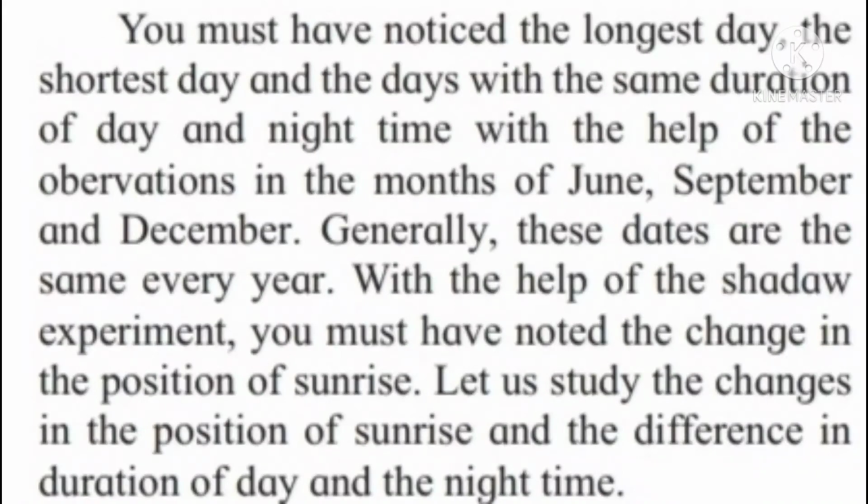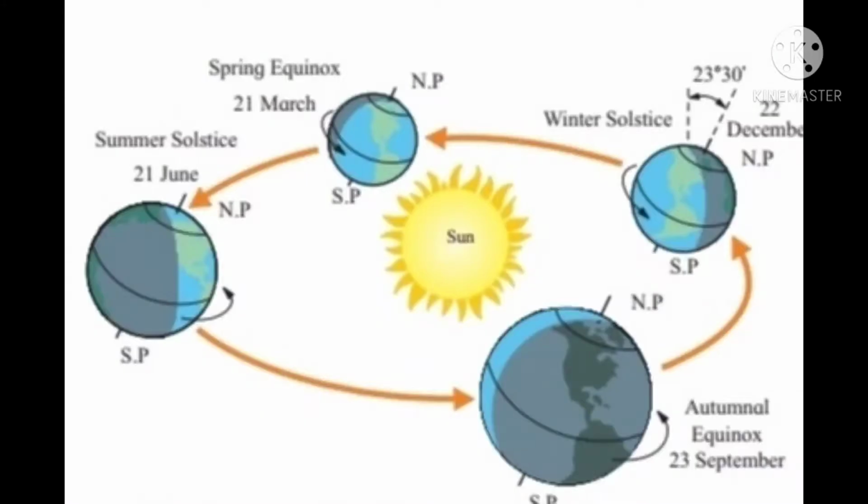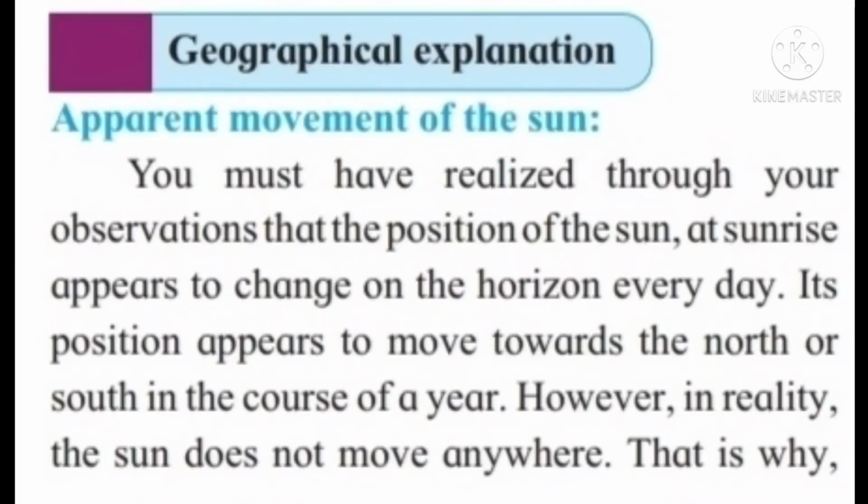You must have noticed the longest day is on 21st June and the shortest day on 22nd December, and the days with the same duration of day and night time, with the help of the observations in the months of June, September and December. Generally, these dates are the same every year. With the help of the shadow experiment, you must have noticed the change in the position of sunrise. Let us study the changes in the position of sunrise and the difference in the duration of the day and night time. Geographical explanation.